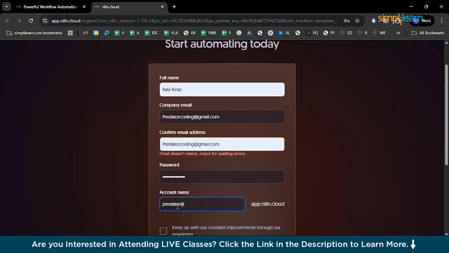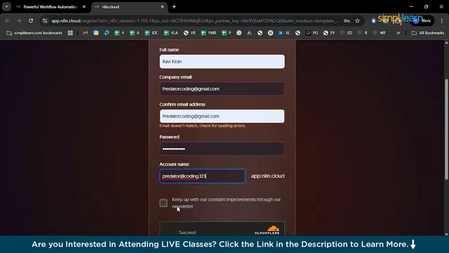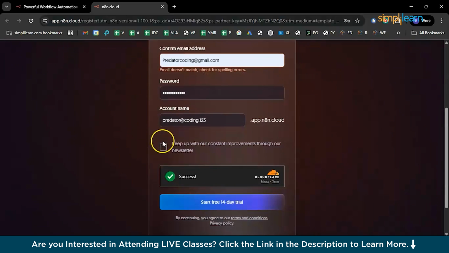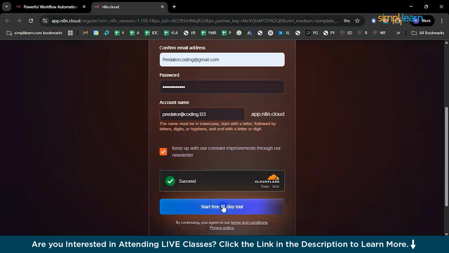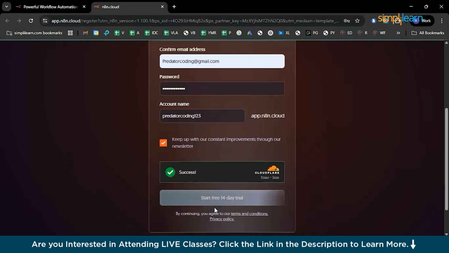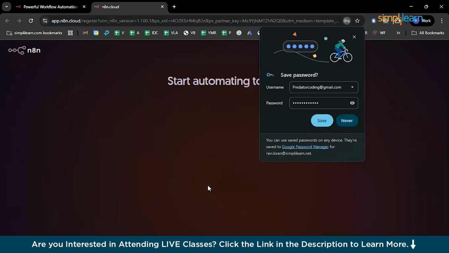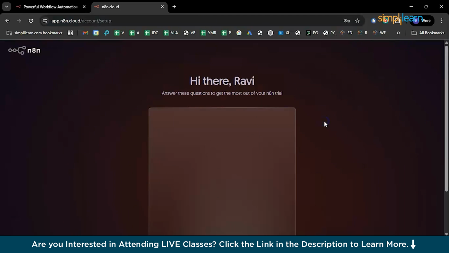So here comes the account name. You need to make sure that you have a unique account name for your particular project or your account or user ID. So make sure that it is not used by anyone, or it should not be beyond the requirements of this particular n8n platform. So it says that it should have small letters and no special symbols. So let's eliminate special symbols and dot. So small case and 1, 2, 3. That's good. So now you can either save or you can ignore that. So I've saved it for safer side.